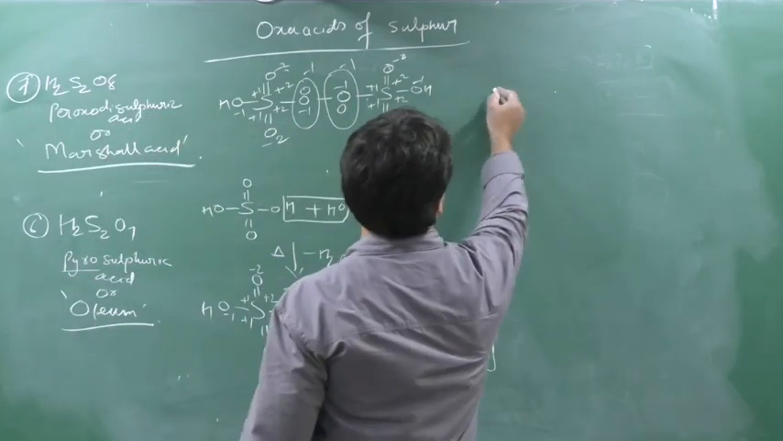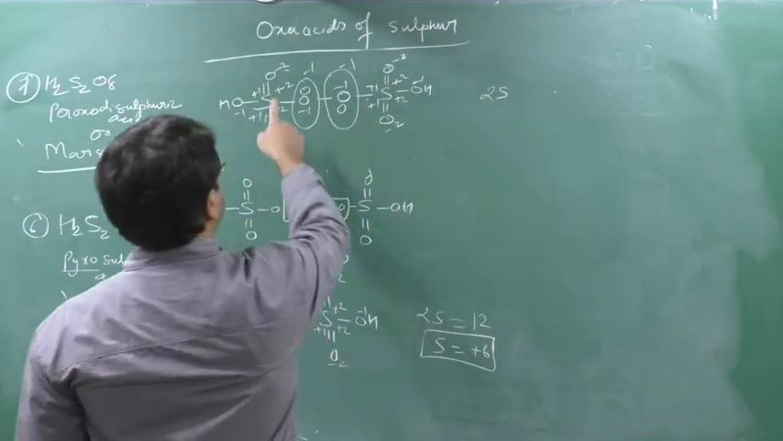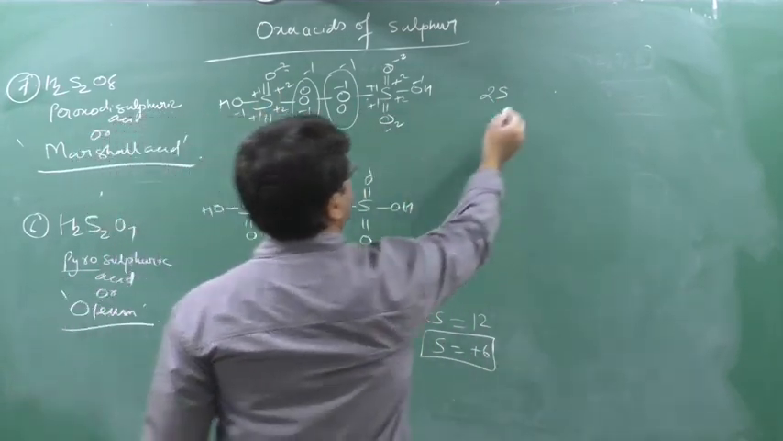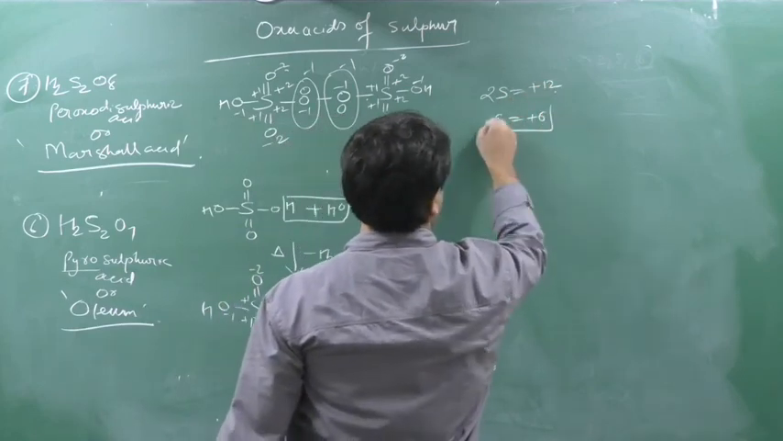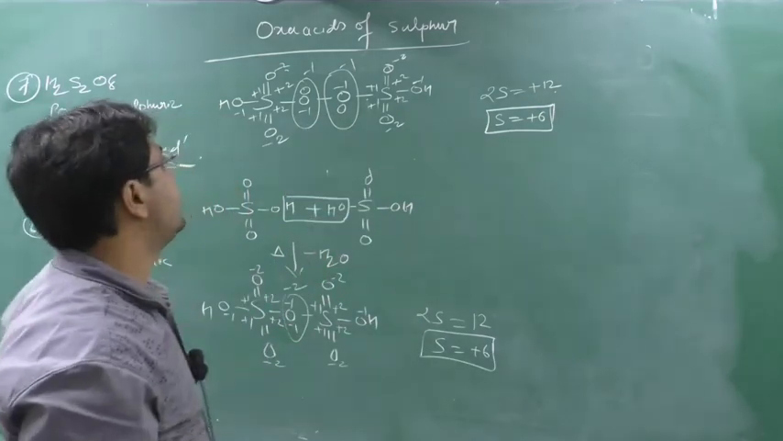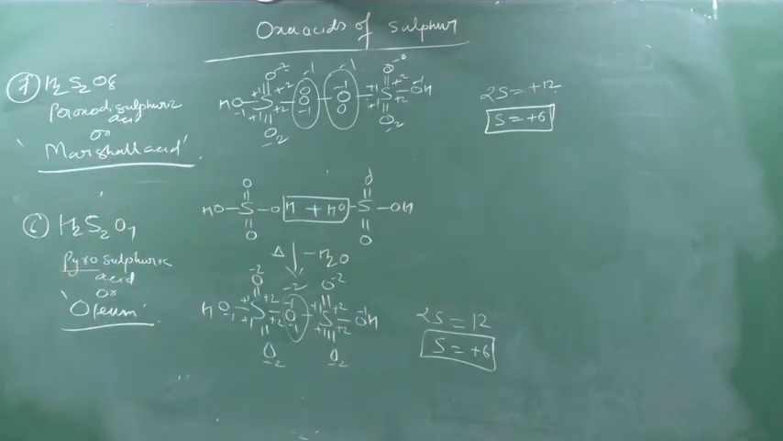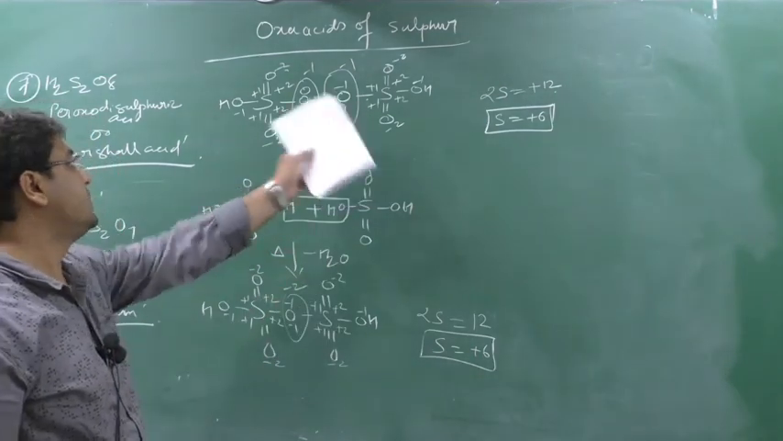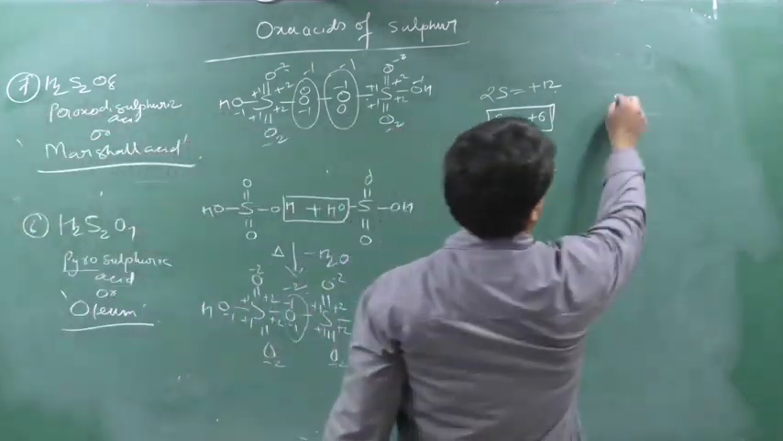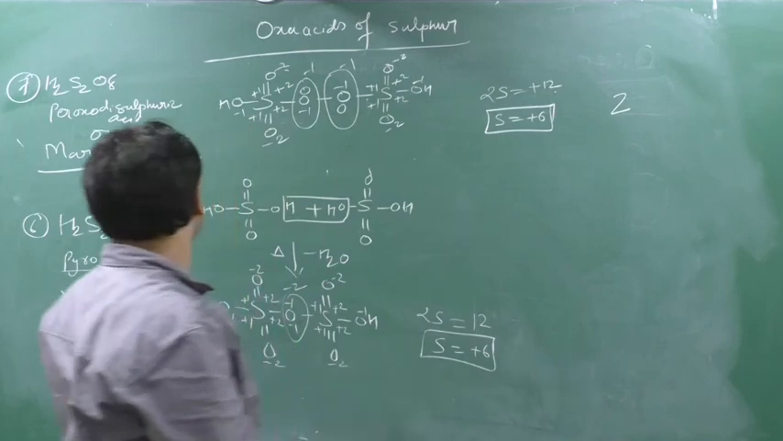How many sulfur are there? 2 sulfur are there. On the sulfur we have +2, +2, +4, +2, +6. So +12 on 2 sulfur, so sulfur will be in the +6 oxidation state. Clear? And what is the basicity? The number of hydrogen associated with the oxygen is its basicity. So how many hydrogen are associated with oxygen? There are 2 hydrogen associated with oxygen. The 2 is the basicity. Clear this part?